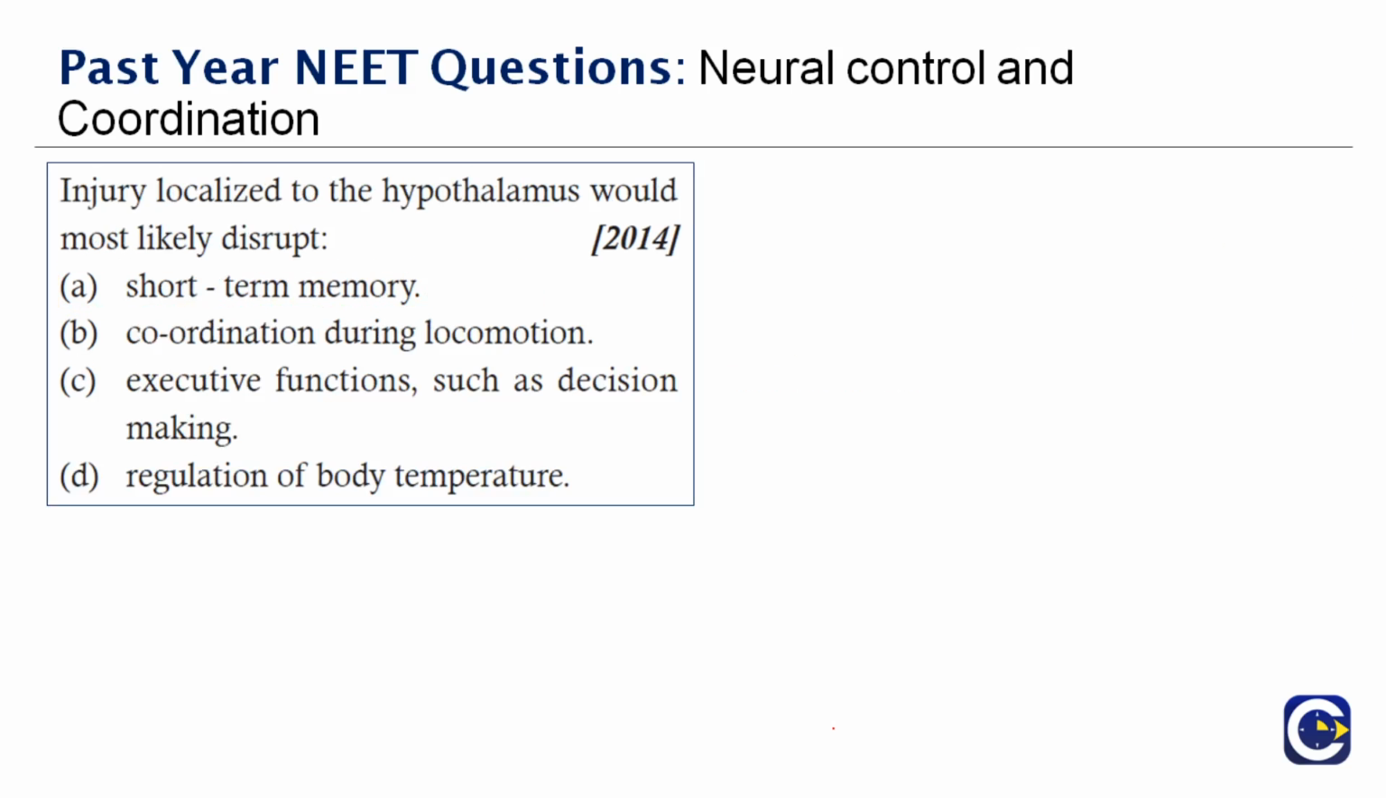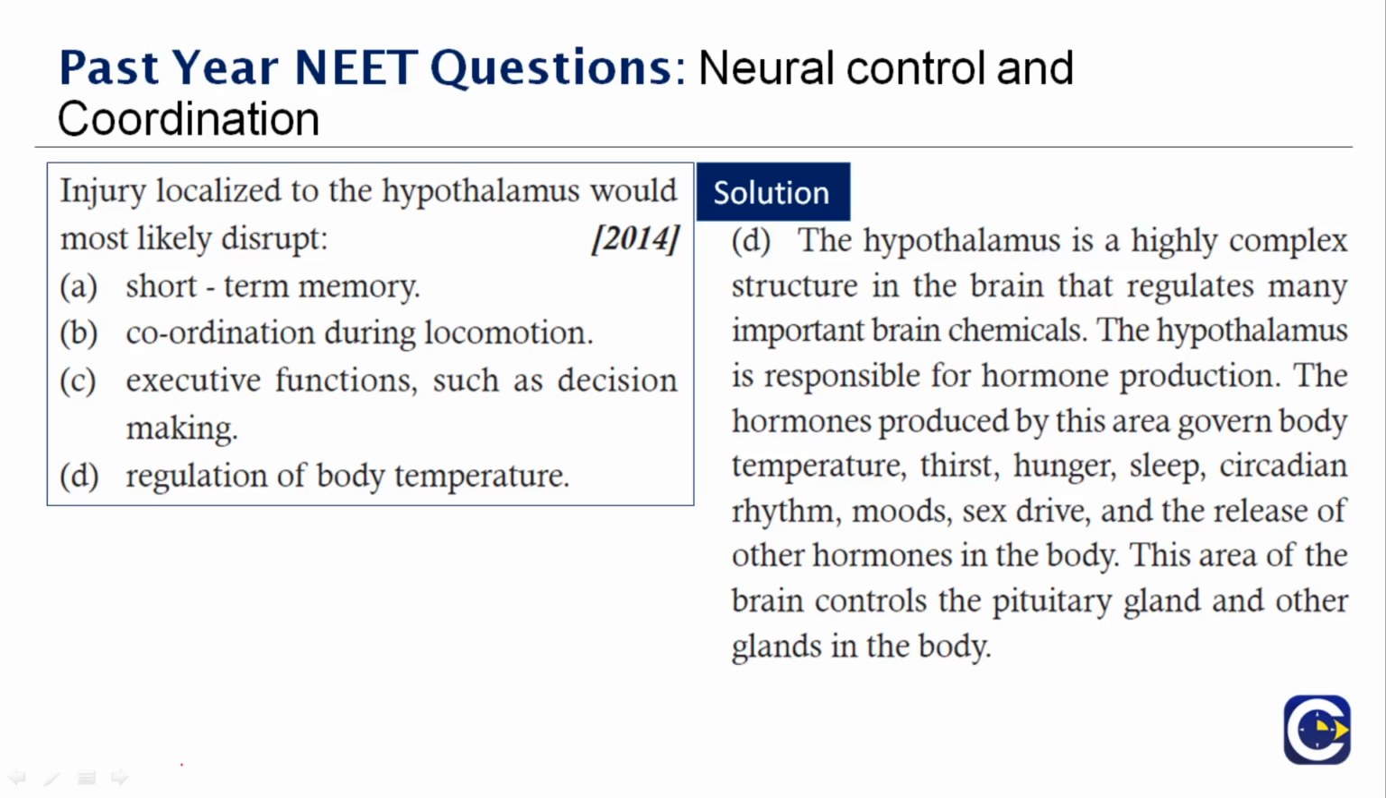Next question here. Injury localized to the hypothalamus would most likely disrupt dash, and this question was asked again in the year 2014. Okay, let's discuss a few points about the hypothalamus. The hypothalamus, which is a part of the brain, is an important part. It is a highly complex structure in the brain that regulates many important functions, and it is important for brain chemicals as well. The hypothalamus is responsible for a main function which is called hormone production.